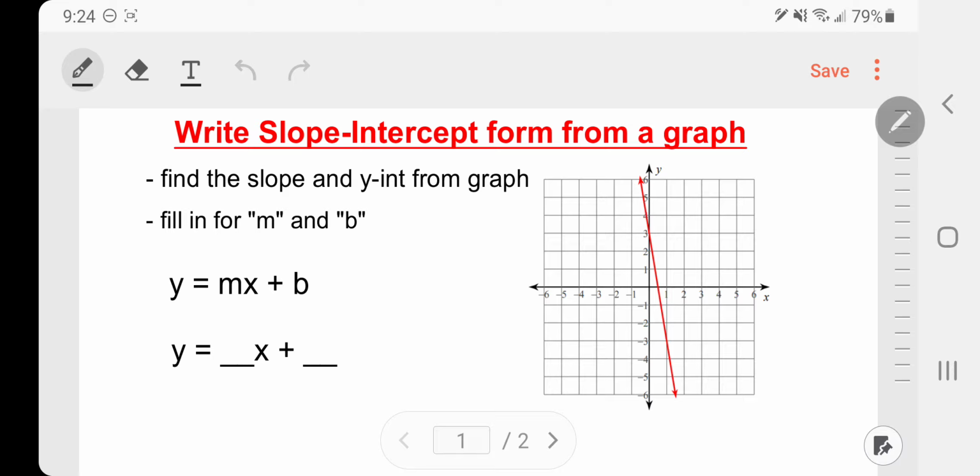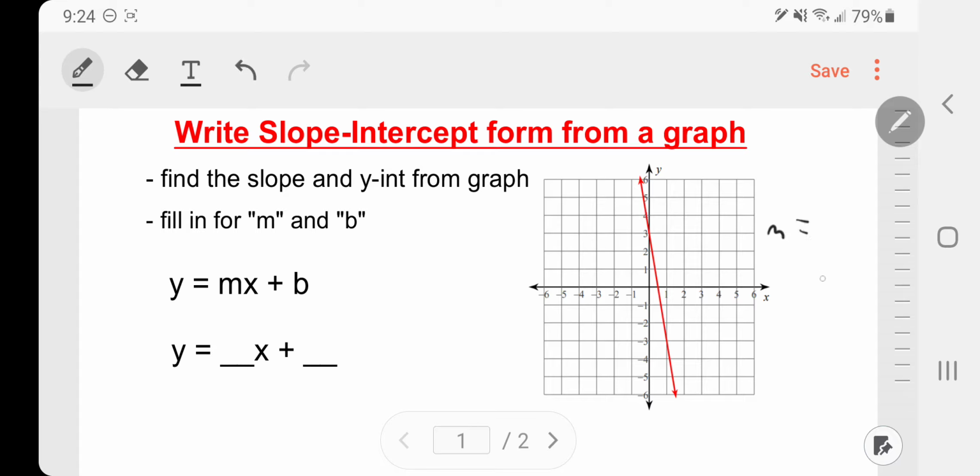Hey everyone. In today's lesson, we're going to take a look at how to write a linear equation in slope-intercept form based on its graph. In order to do this, we need exactly what's in the name, the slope and also the y-intercept. Those are the two pieces of information that we're going to use to write this linear equation in slope-intercept form. Using the graph over here, we're going to find our slope and our y-intercept.